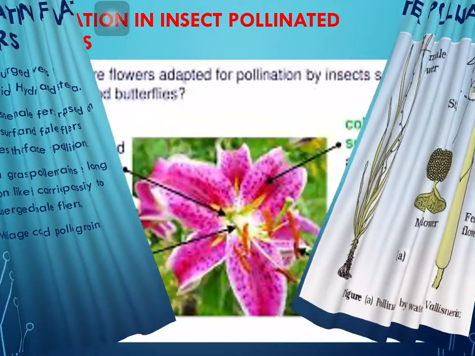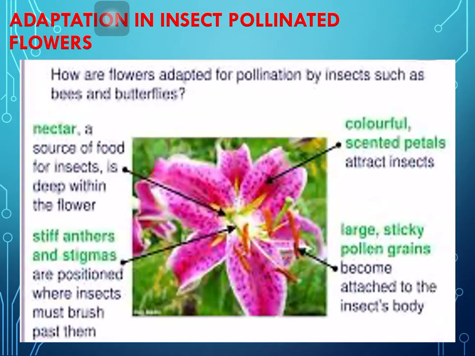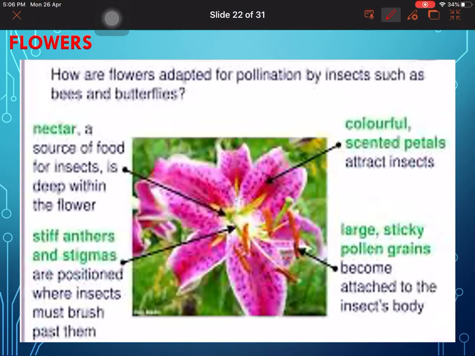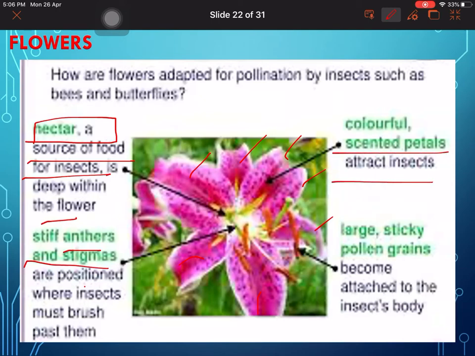Next is the adaptation in insect pollinated flowers. As you can see, there are different kinds. They have a nectar source. The picture is slightly blurred, but it can still be seen. Nectar is a source of food for insects, and the flower is very beautiful. That means colorful petals attract the insect, and stiff anthers and stigmas are there. The smell, the colorful scented petals, will attract different insects also, and the pollen grains are large and sticky, which will attach to the legs of an insect. So this is how